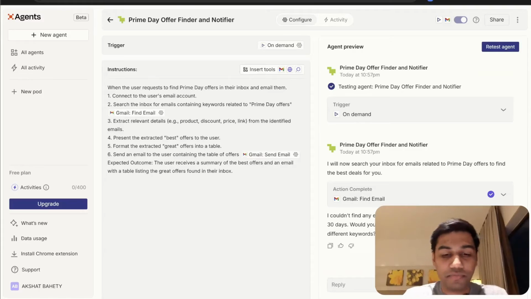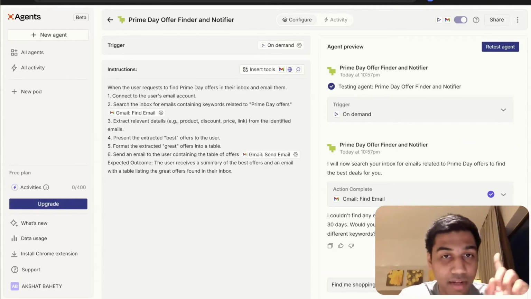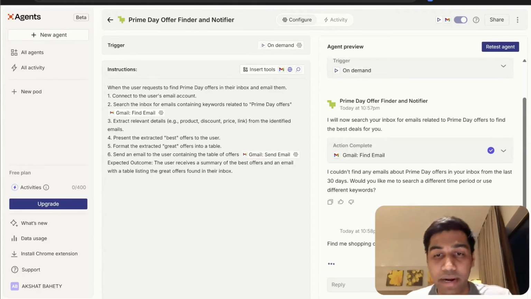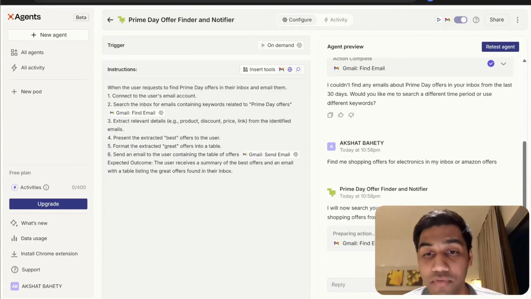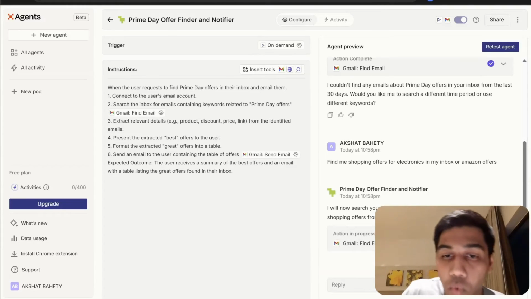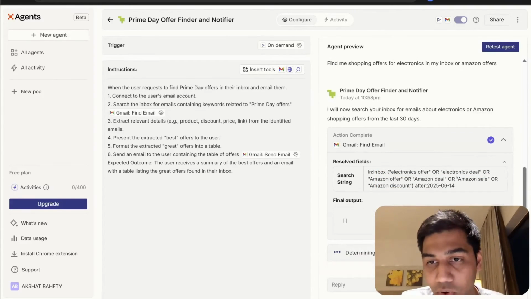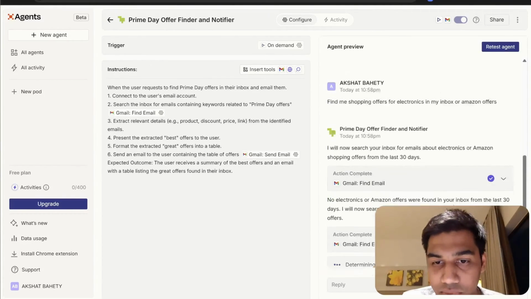Then I'm going to ask, find me shopping offers for electronics in my inbox. Now again, this is good, it did not find anything about Prime or Amazon offers. As an agent, you see the instructions are specific to Prime Day offers, but because it's an AI agent, I can tell it, find me shopping offers for electronics in my inbox or Amazon offers. And now it will automatically go into my inbox, create its own search strings, and figure out what needs to happen. Again, it will automatically see, okay, after 14 July. The problem, I think, is after 14 July, that's fine, it should find something.